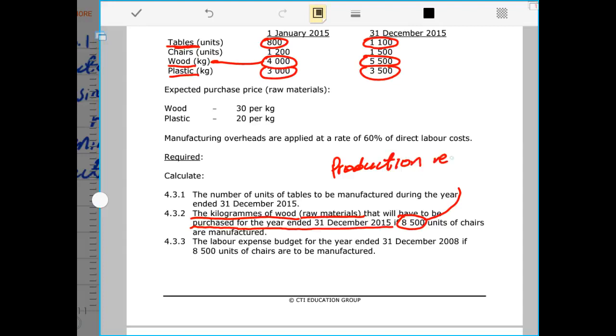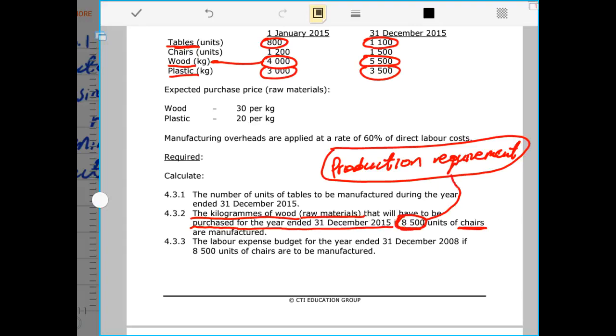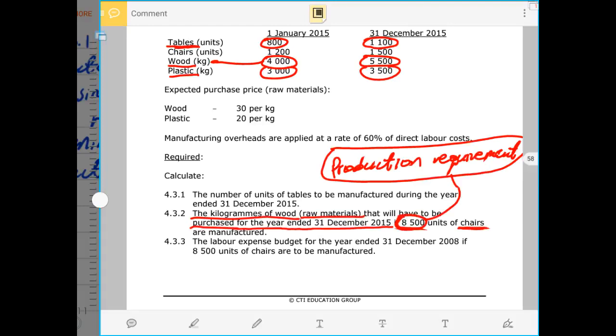Whenever you do a material budget, you have to start with the production requirement, and production requirement comes from the production budget. But since the production budget for the chairs was not done, they gave us the 8,500, so we have to use that as the production requirement, assuming that 8,500 units of chairs are manufactured. That is where the raw material budget starts.